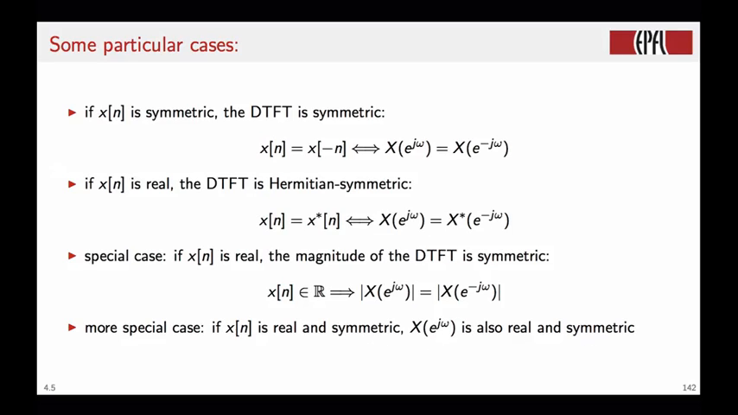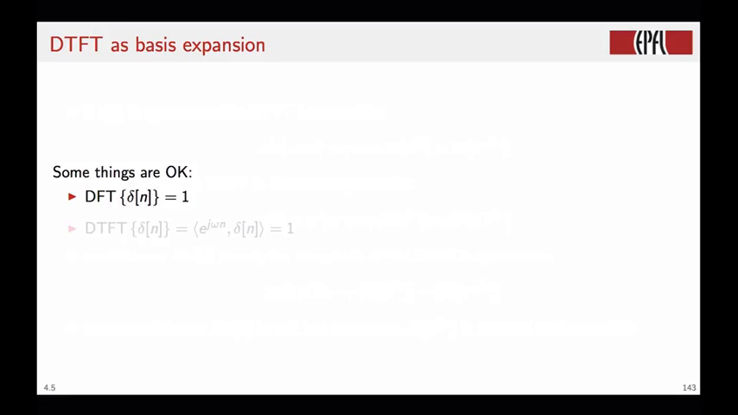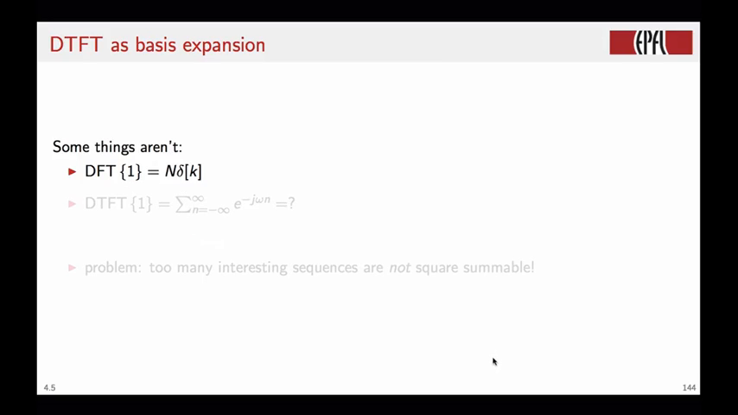So this all looks nice and fine. It looks like we have a full-fledged basis expansion and that the DTFT is just another version of the DFT. And indeed, some things would lead us to believe so. For instance, if you take the DFT of the delta function, you remember you have the constant 1. And similarly, the DTFT of the delta function, expressed as the inner product between the pseudo-basis function and the delta function, is again 1. However, some things are not okay at all.